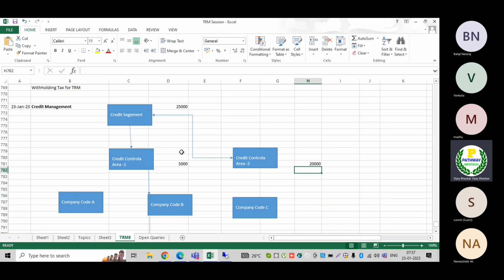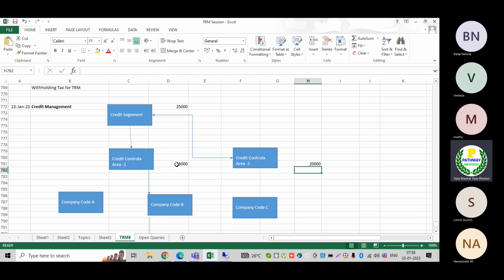Ultimately, at the end of the credit check, the system checks whether these credit control areas have the appropriate credit limit. This credit control area is assigned to another company code, but if you are placing the order at this company code level, the system checks which credit control area has been assigned and whether it has the limit or not.